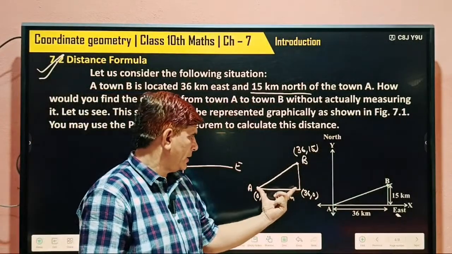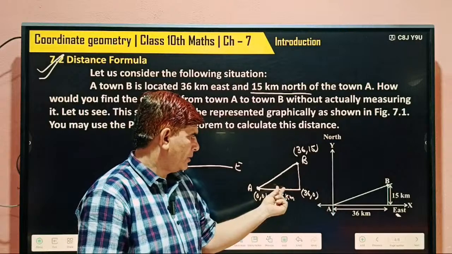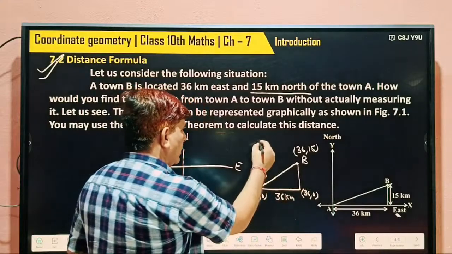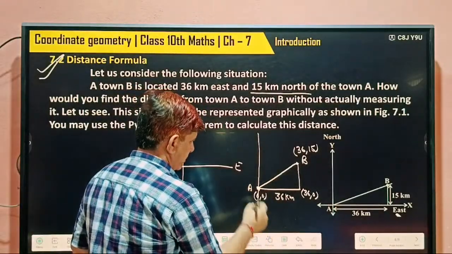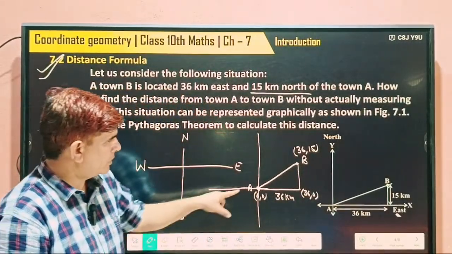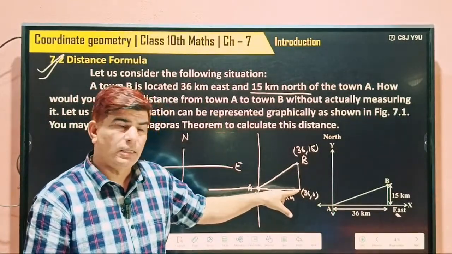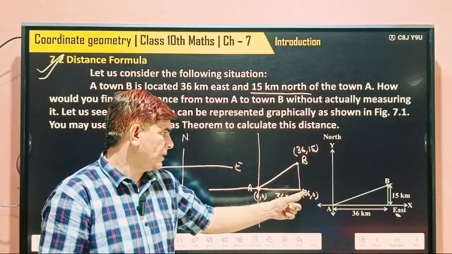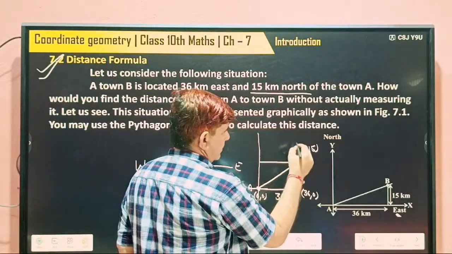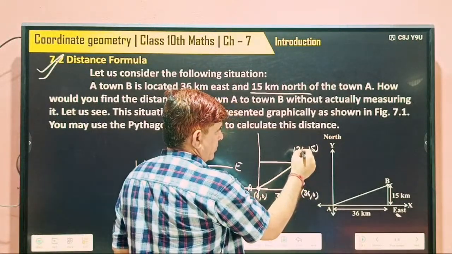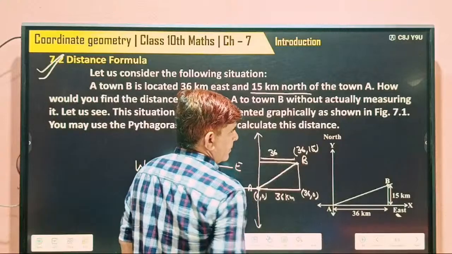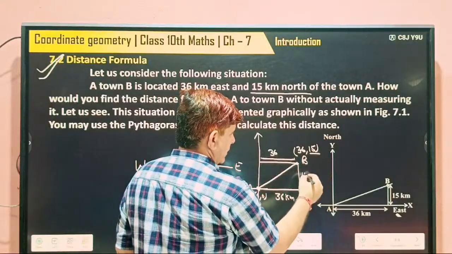So beta, this is here 0, 0, and the x-axis increases. This point is lying on the x-axis, so definitely y is 0, and on the x-axis this is 36, and this point is like this. The x-coordinate means the distance from the y-axis; this is the y-axis, this distance is 36. This is 15, meaning the distance from the x-axis.